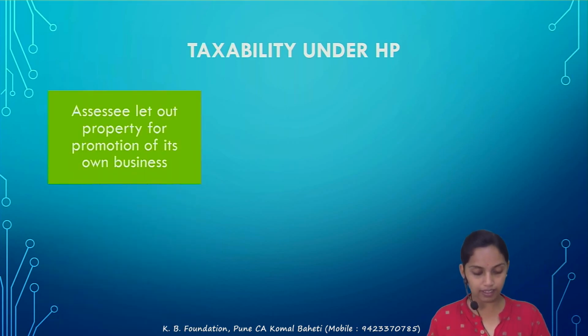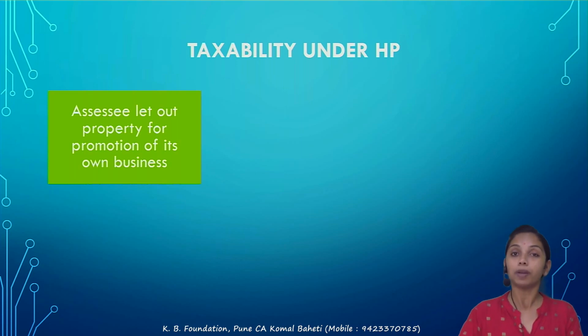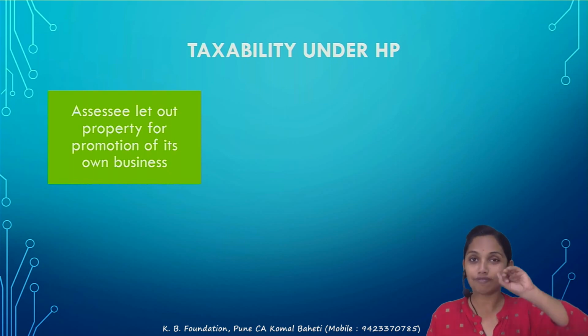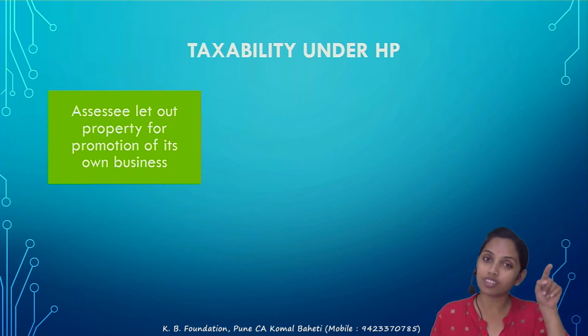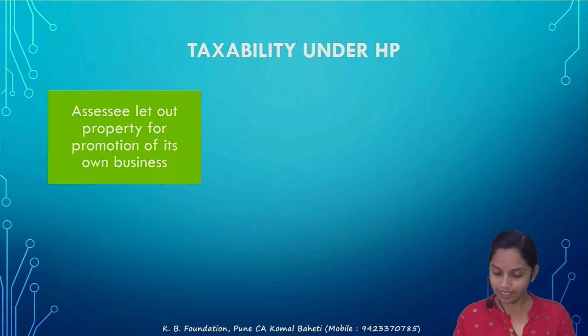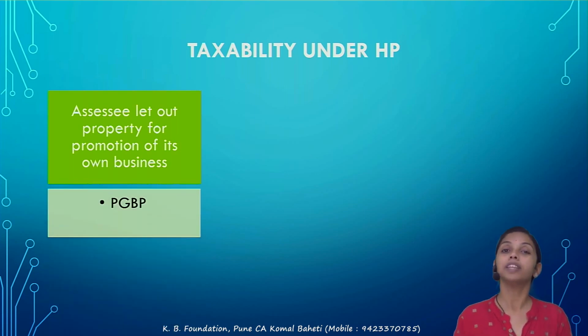Taxability under the HP. There are special cases. The assessee lets out property for the promotion of his own business. Own business, not HP. To get past HP, you should satisfy the three conditions. What are the three conditions? First, do you have a building? Yes. Second, are you the owner? Yes. The third, you are not using it for your own business. If you satisfy all the three together, then only the annual value of such property would be taxed under the HP. So in this case, own business, no, it would be taxed under the PGBP.